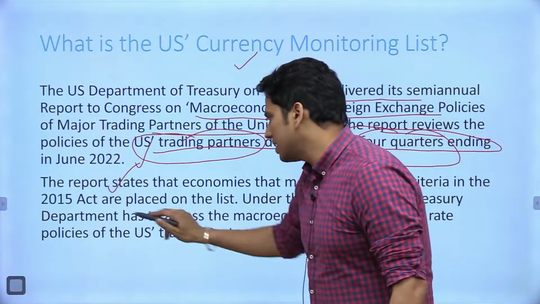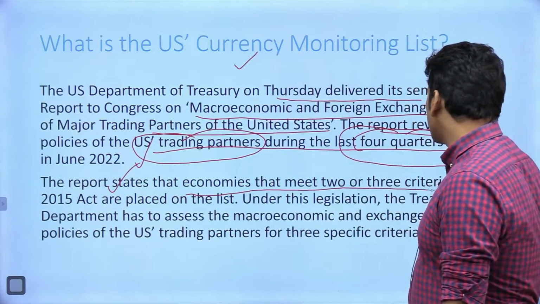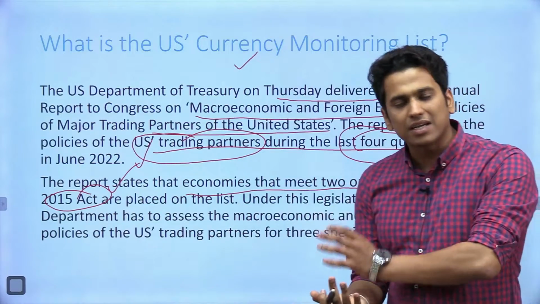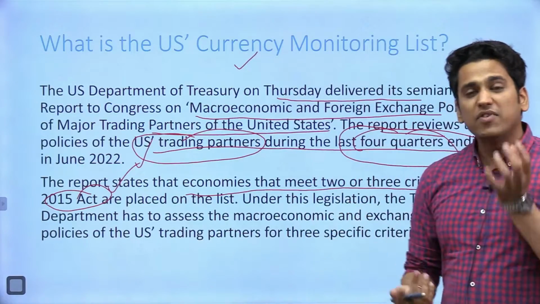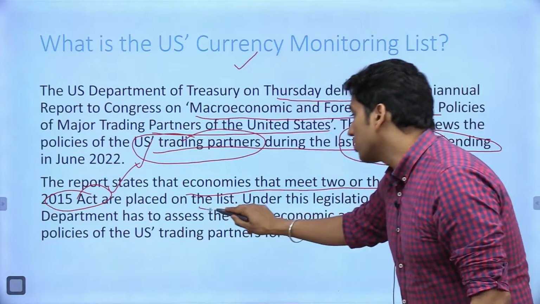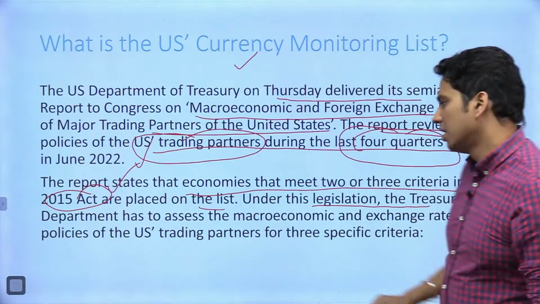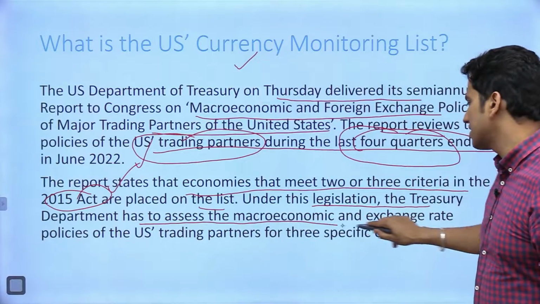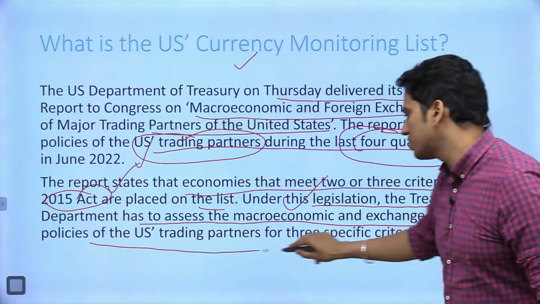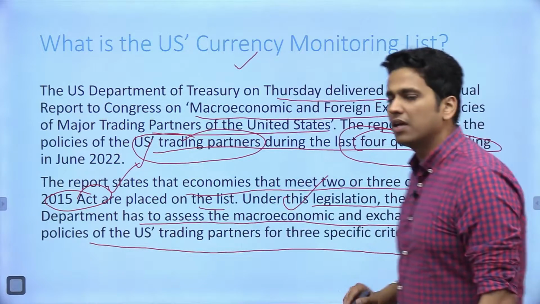The report states that economies that meet 2 of the 3 criteria in the 2015 Act, we will try to discuss this Act as well. What are the criteria which put the countries in that particular list? Under the legislation, the Treasury Department has to assess the macroeconomic and exchange rate policies of US trading partners for the specific criteria.